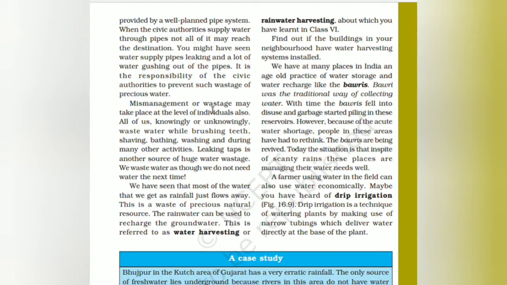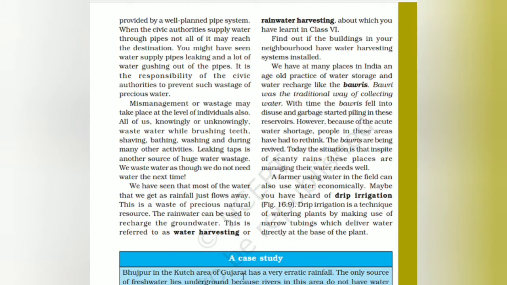We use water in our houses for many purposes. Leaking taps are another source of huge water wastage. We waste water as though we will not need it the next time. We have seen that most of the water that we get as rainfall just flows away. This is a waste of a precious natural resource. So it has to be recharged. This is referred to as water harvesting or rainwater harvesting. Find out if the buildings in your neighborhood have a water harvesting system. That is, the rainwater is stored for the future, for the upcoming summer seasons.